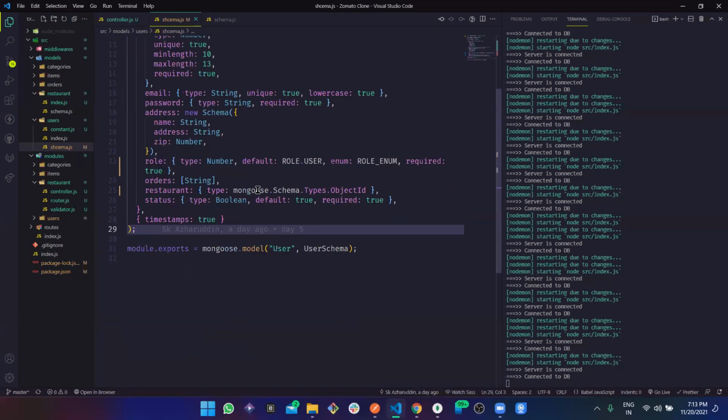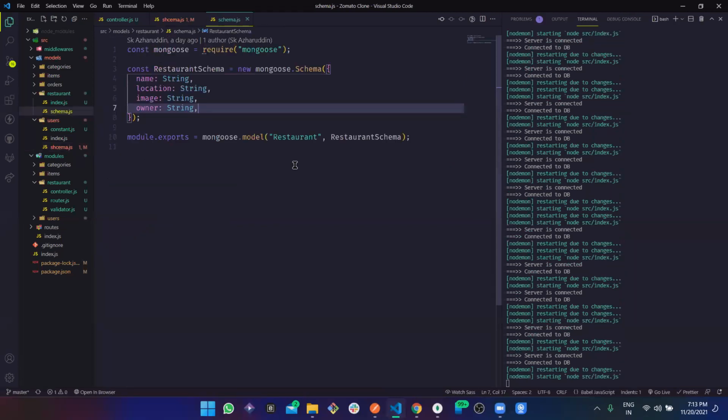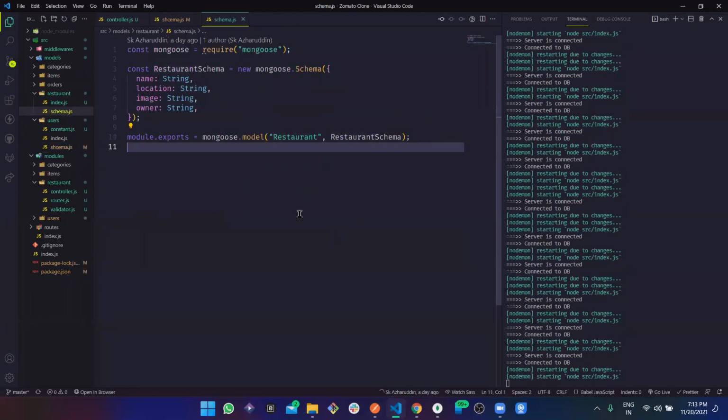I have defined a schema earlier, so I can define it like this. This is the first way, defining the type of the ID first. And the second way is adding a reference. This reference is basically the same name that we have defined here, the restaurant, the collection name. So this reference defines which collection this object ID is coming from. This object ID is coming from the restaurant collection, and the same way we are going to work here.